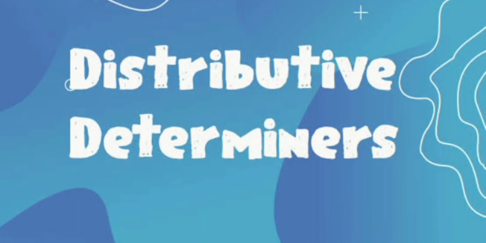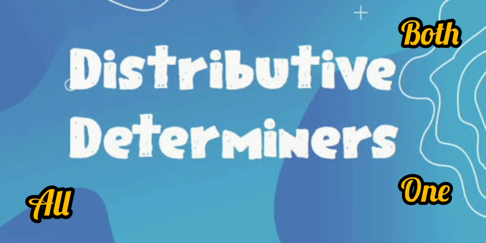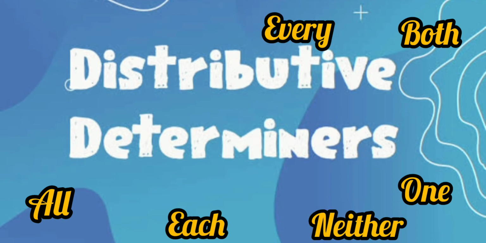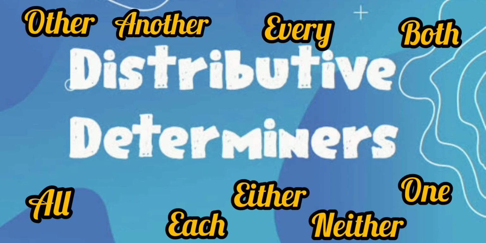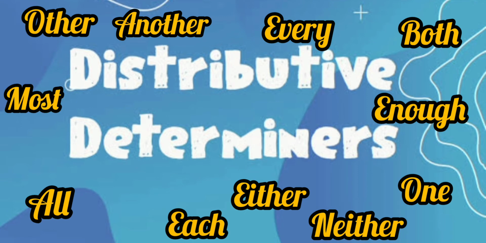Today I am going to explain distributive determiners. All, both, one, each, every, neither, either, other, another, enough, most, several are called distributive determiners because they determine a group or an individual within a group. Let's see how they are used.